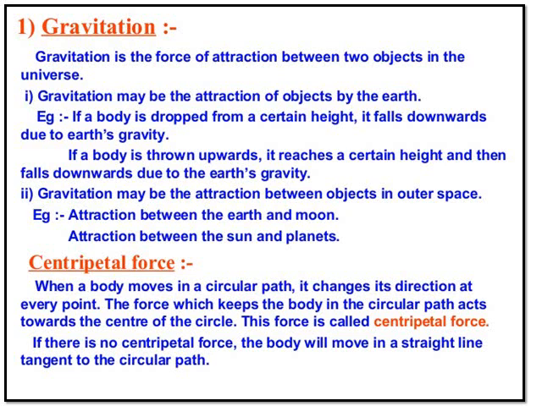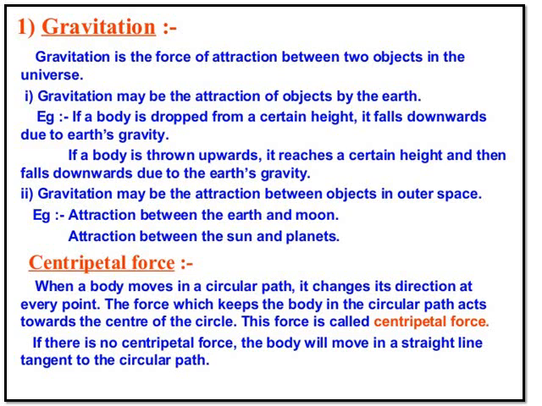So any two bodies you take in the universe will have a force of attraction which is called gravitation. And for this, you need to learn about centripetal force. When a body moves in a circular path, it changes its direction at every point.